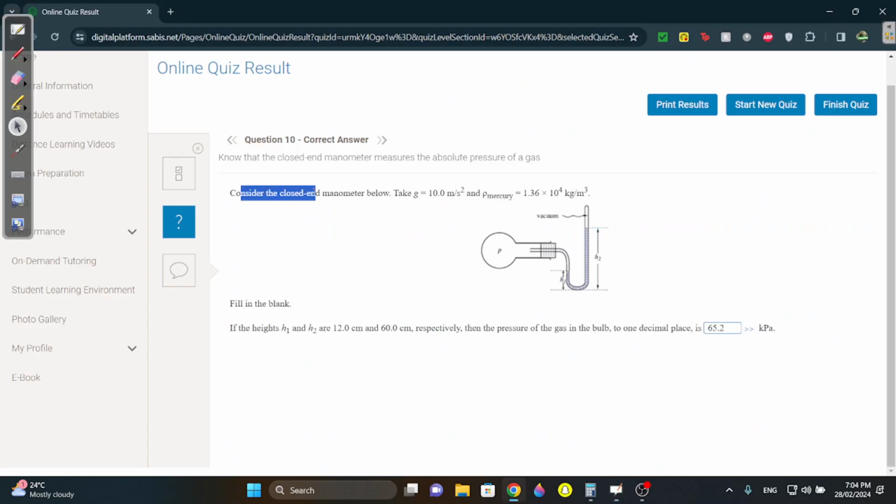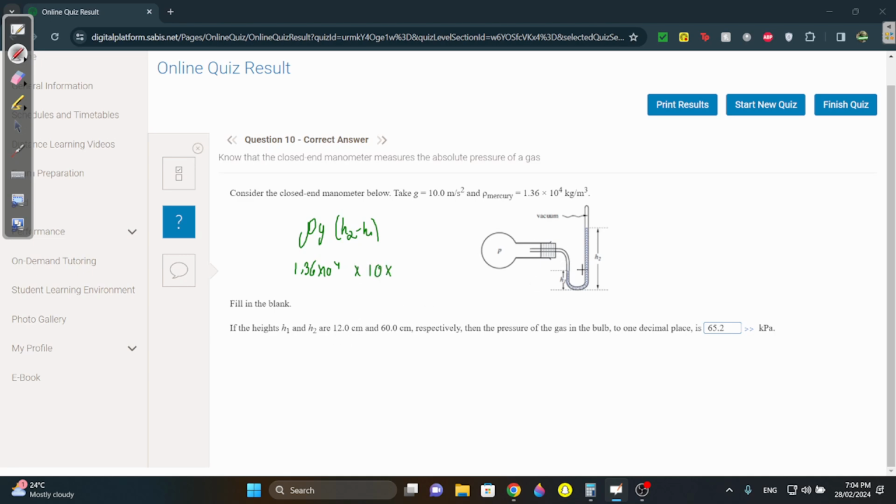That's for a closed end manometer. For this question, let's do rho g(h2 minus h1). It's going to be 1.36 times 10 to the 4 times g times (h2 minus h1).